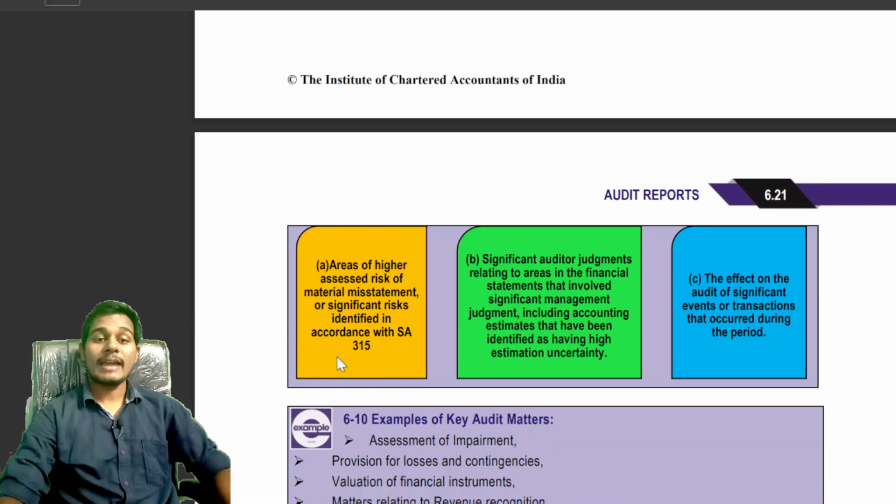These three are factors for the purpose of key audit matters. If any matter has the above qualities, then the auditor shall treat it as a key audit matter and provide it in the key audit matter paragraph, below the material uncertainty on going concern paragraph in the audit report.